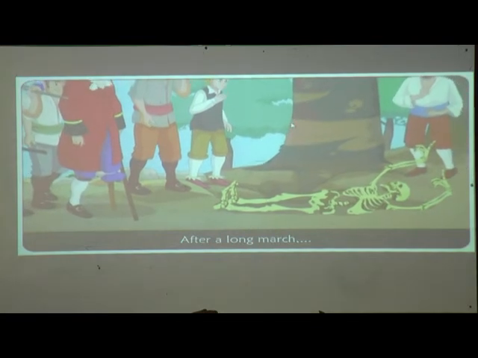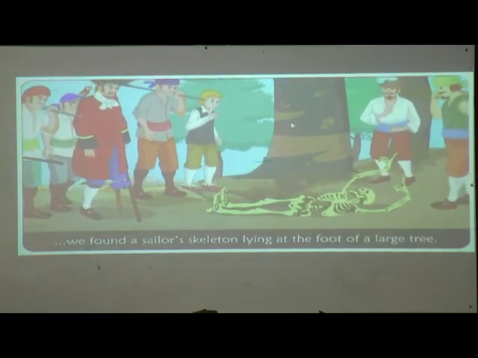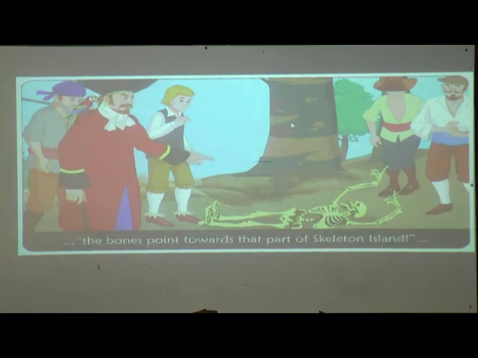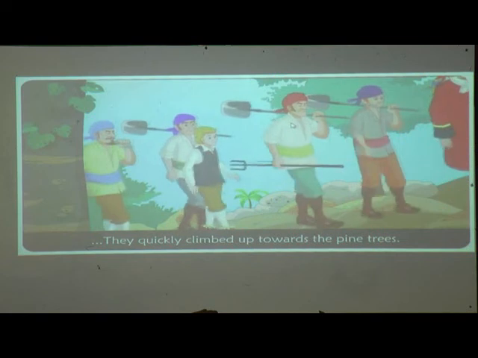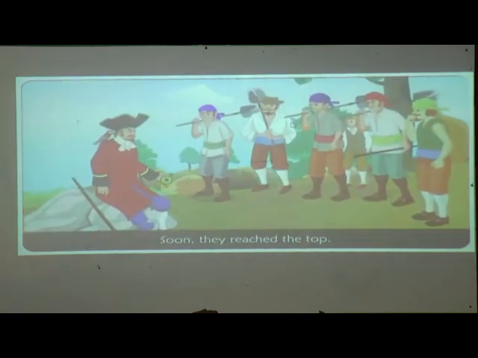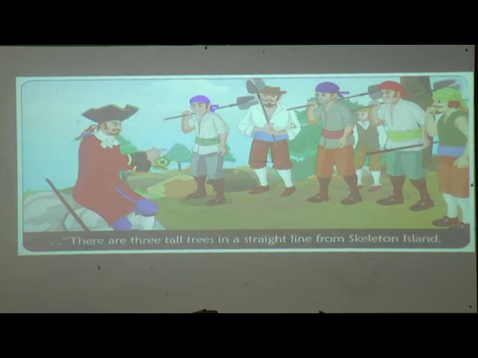After a long march, we found a sailor's skeleton lying at the foot of a large tree. "Look," said Silver, "the boats point towards that part of Skeleton Island." They quickly climbed up towards the pine trees. Soon they reached the top. Silver looked at his compass and saw tall trees in a straight line from Skeleton Island.